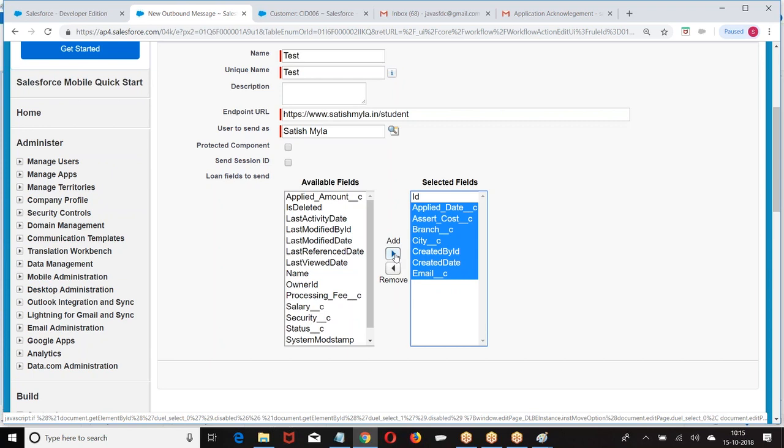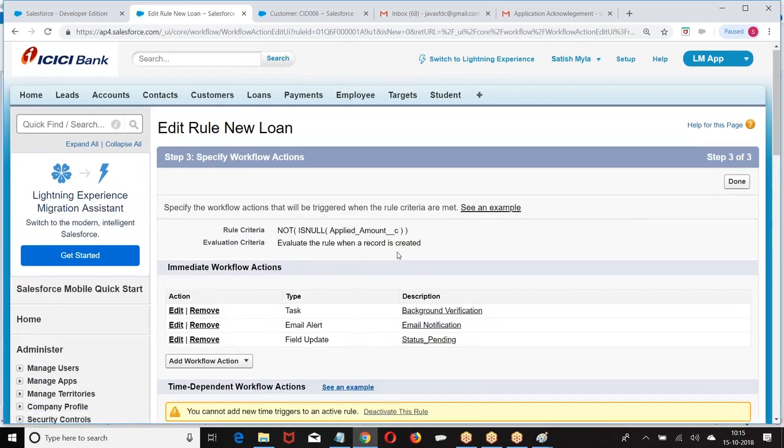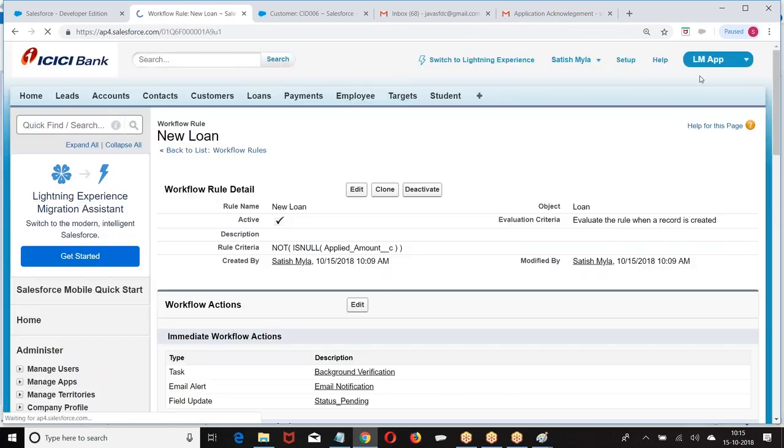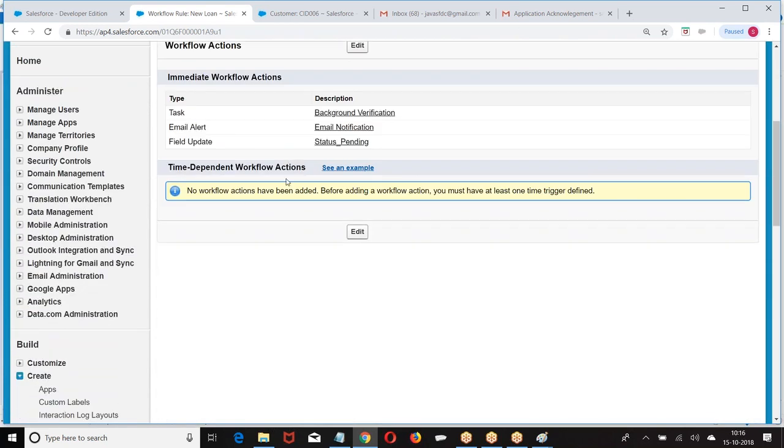What do you mean by time dependent action? When the rule is met, perform this action at the given time. When the rule is met, perform the action 3 days before the expiry date. When the rule is met, perform the action after 5 hours. When the rule is met, perform the action after 5 days. So we want the action to be performed at a particular time, not immediately. Then we'll go with the time dependent workflow action.